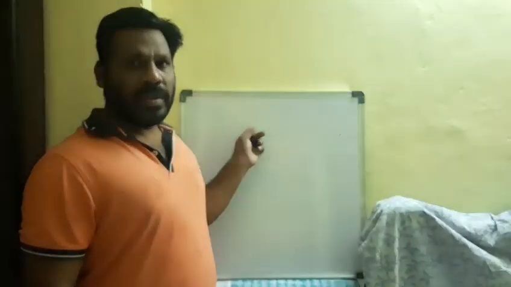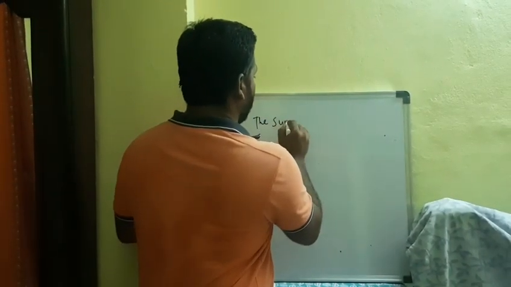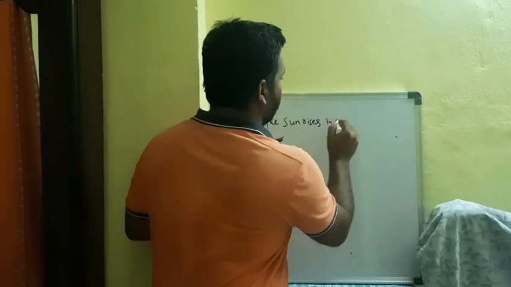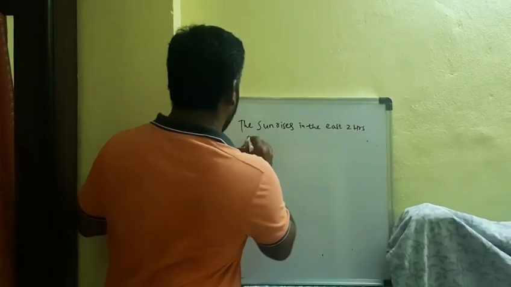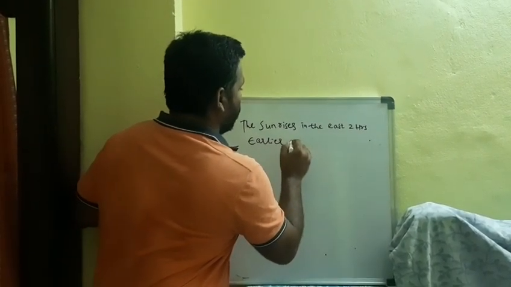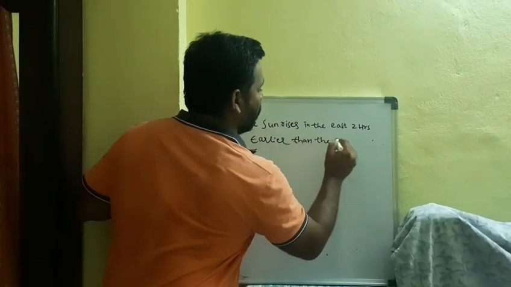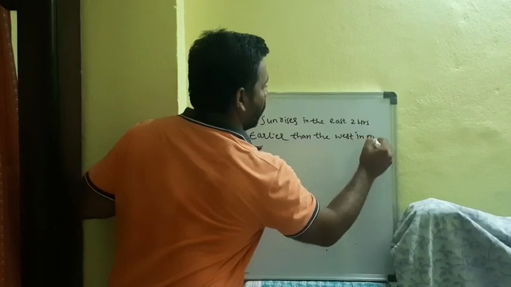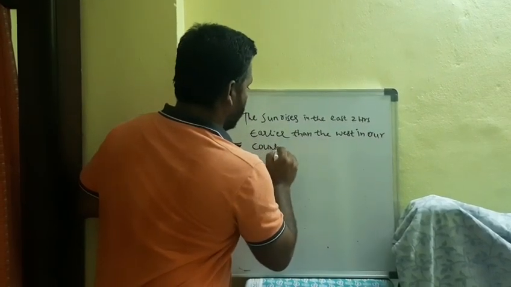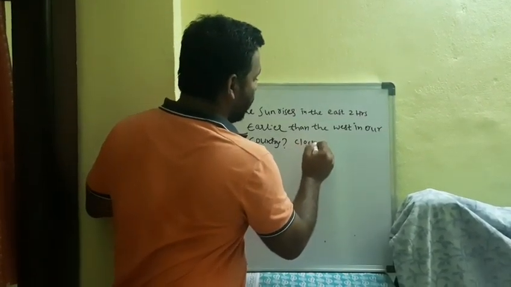Here we will discuss the concept of the sun rays reaching the east 2 hours earlier than the western part. How will we discuss it now? But the clock shows the same time for us. How?